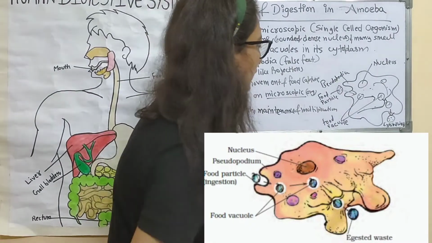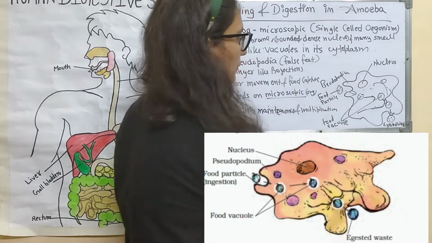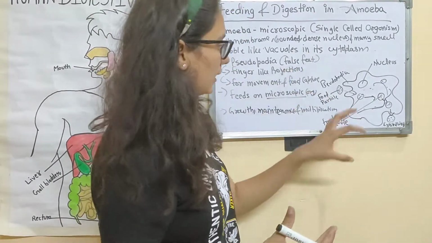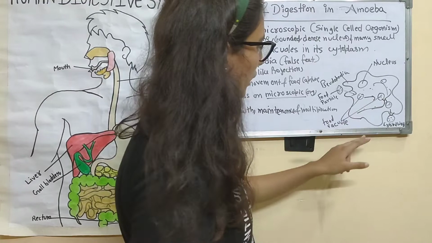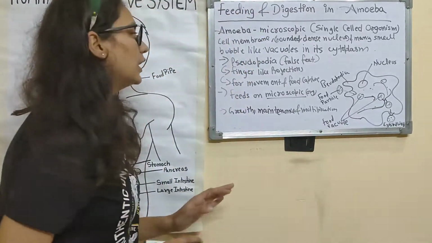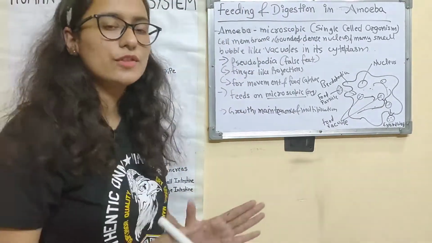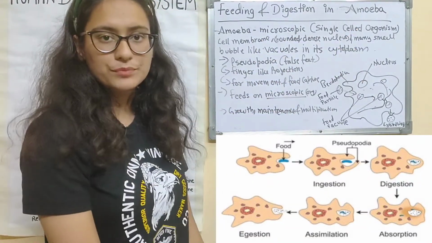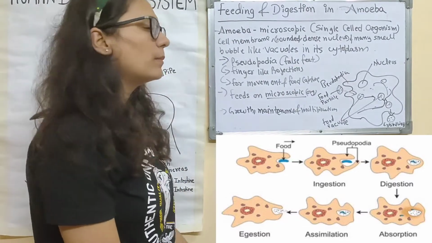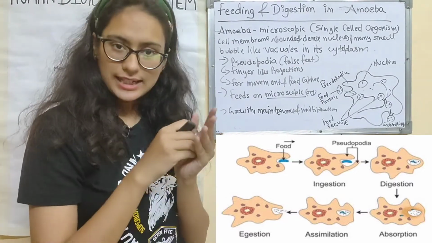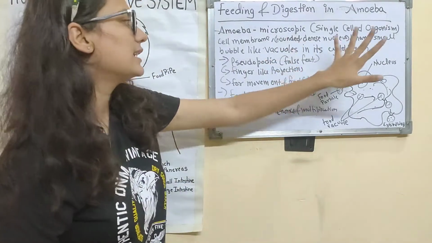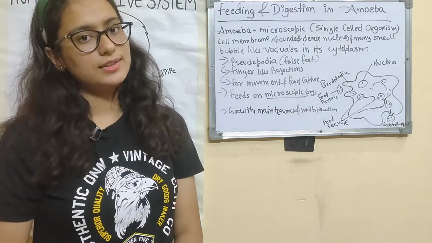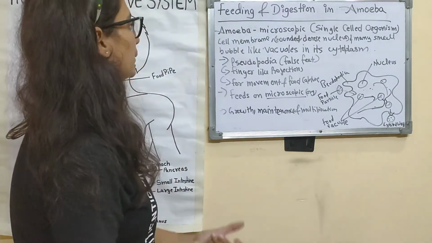In amoeba, first of all, this is the pseudopodia, this is the nucleus, this is the food particle that it is going to intake, then these are the food vacuoles, and this is the digested waste. Now let's see. Amoeba is a microscopic single celled organism, matlab we cannot see it with our naked eyes. You can also write these short tips type notes, it can help you in exam times.